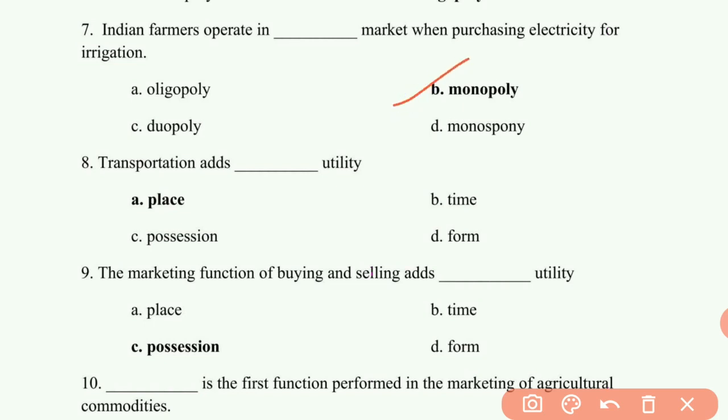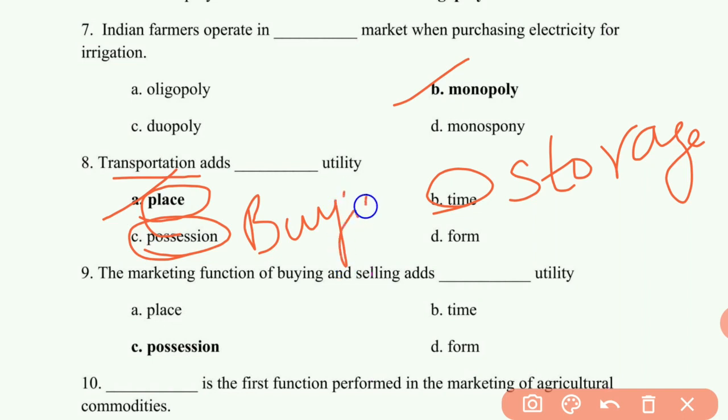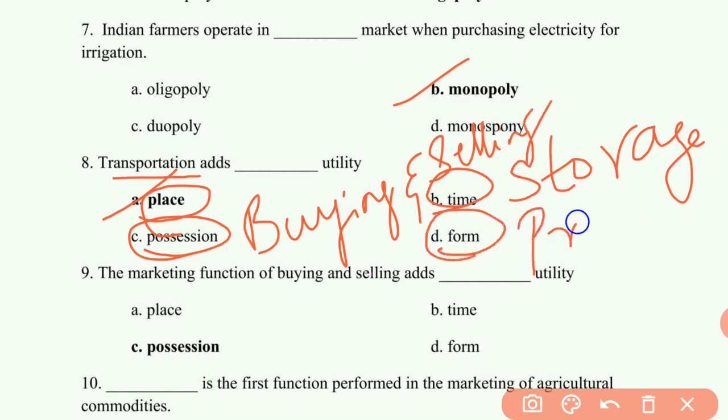Eighth question is, transportation adds dash utility. Answer is place utility. There are four types of utility: form utility, place utility, time utility and possession utility. For place utility, example is transportation. For time utility, example is storage. Storage adds time utility. Buying and selling adds possession utility, and processing adds form utility.